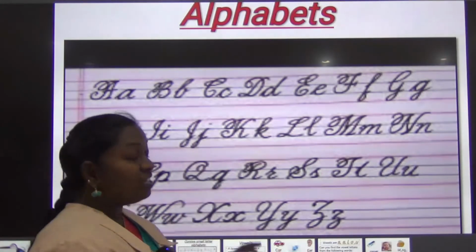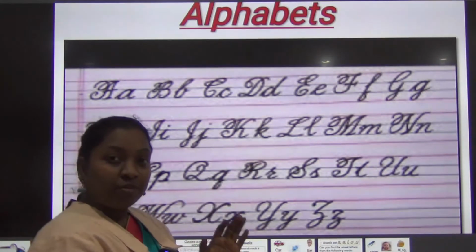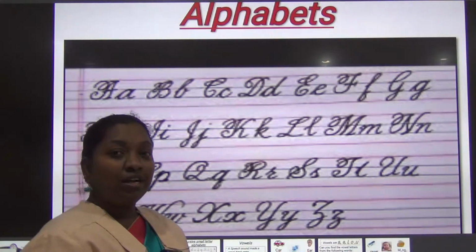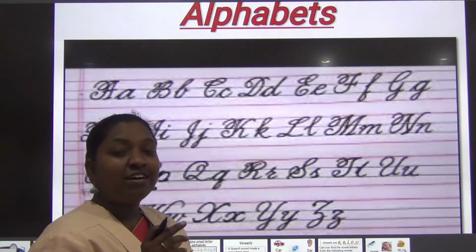All these are easy to learn, isn't it? So from these alphabets only we are going to learn what the letters or vowels are.